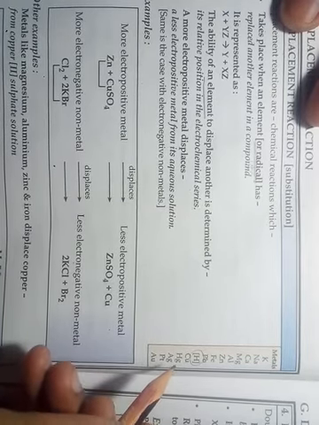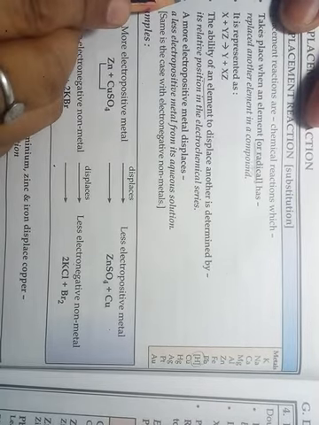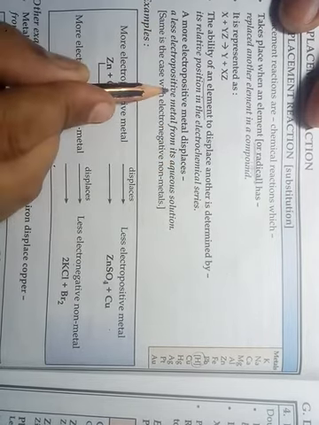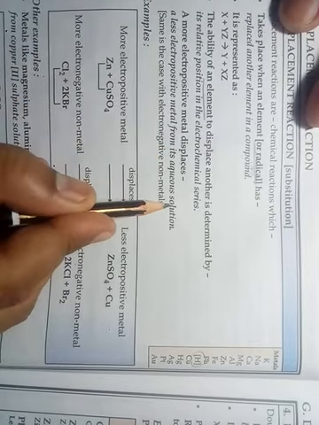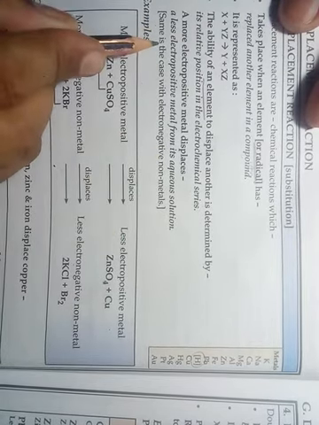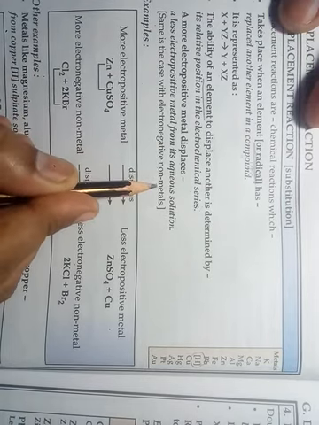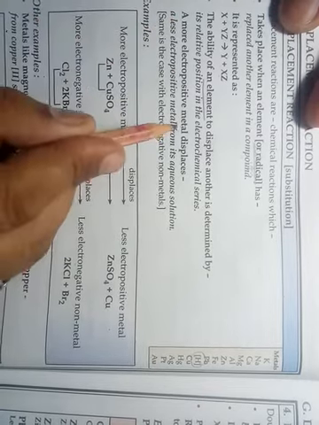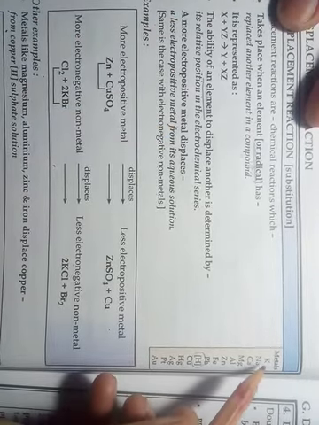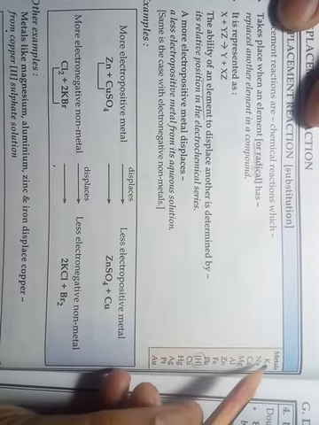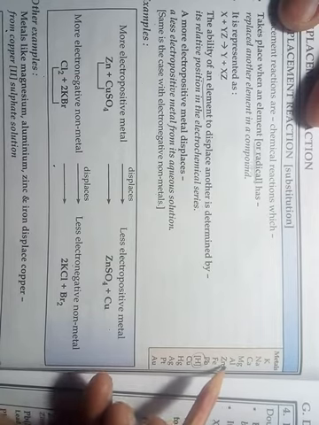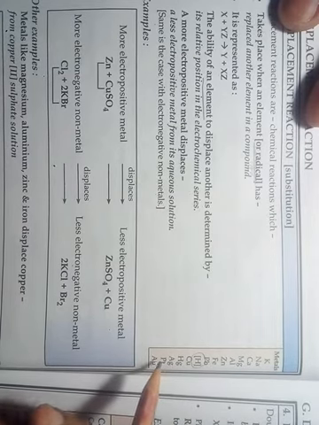Okay students, next point: a more electropositive element displaces a less electropositive metal from its aqueous solution. Same is the case with electronegative non-metals. According to this series, the metal placed on the upper side will be more electropositive in comparison to metals placed lower in the series.